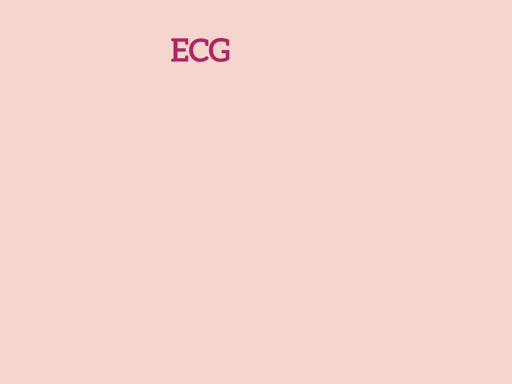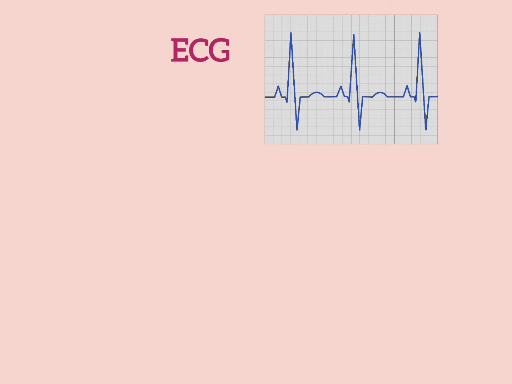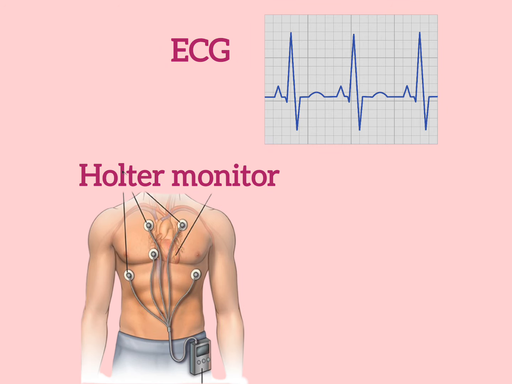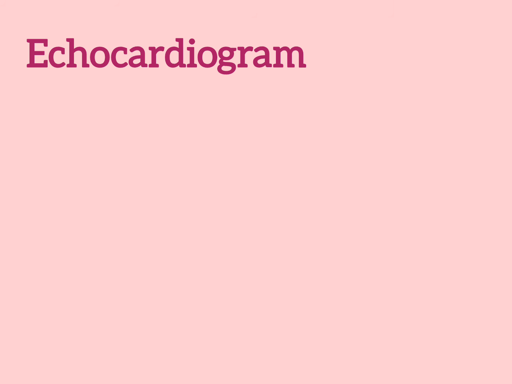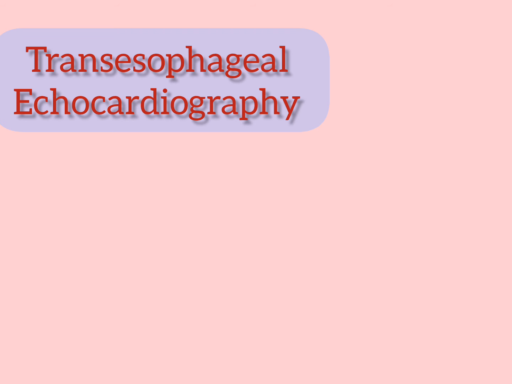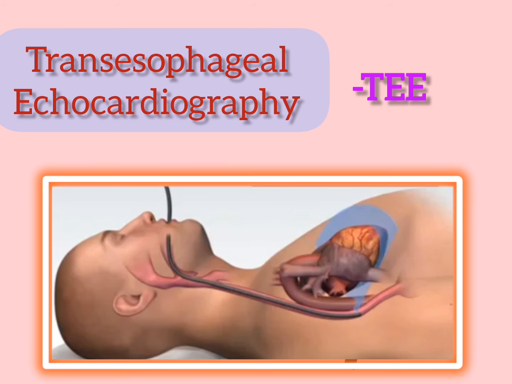Next one, ECG. This is a quick and painless test that measures the electrical activity. Holter monitor, a small portable device that records the heart activity. Echocardiogram. Here, sound waves are used to create images of the beating heart. Transesophageal echocardiography, TEE. It uses high-frequency sound waves to assess the structure and function of the heart. During the procedure, a transducer, like a microphone, is inserted into the esophagus through the mouth to take pictures of the heart.